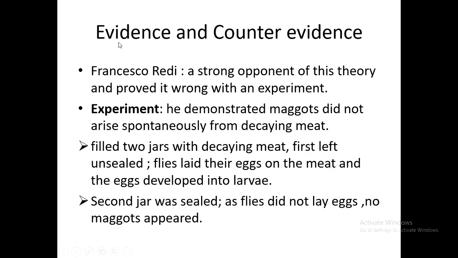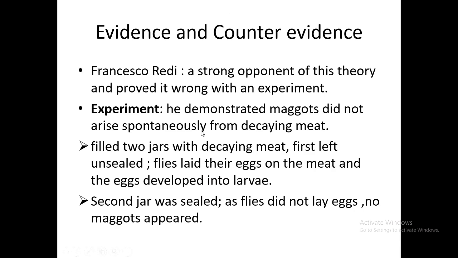Francesco Redi was a scientist who was a strong opponent of the spontaneous generation theory. The first opponent of this theory was Francesco Redi. He claimed that this theory is totally wrong, and he also proved it with an experiment. The experiment is very simple. Now let's see what it is.